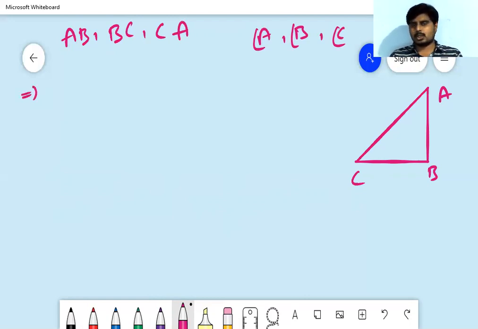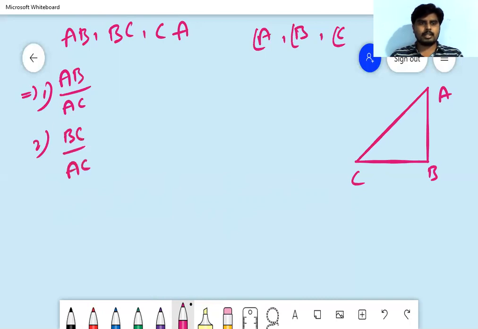How many ratios can we make? AB by AC is one ratio, and one more ratio, BC by AC.